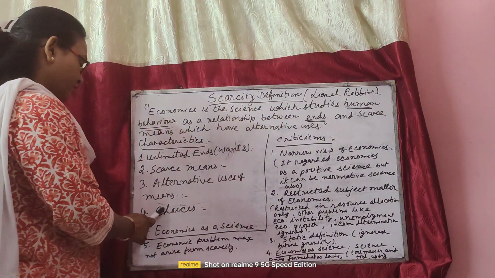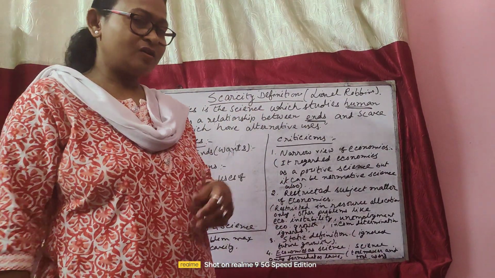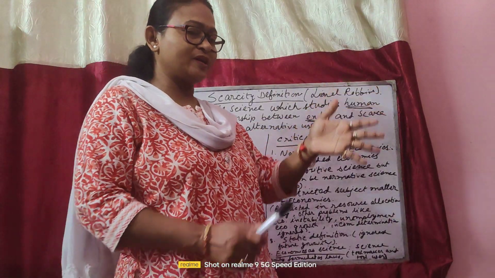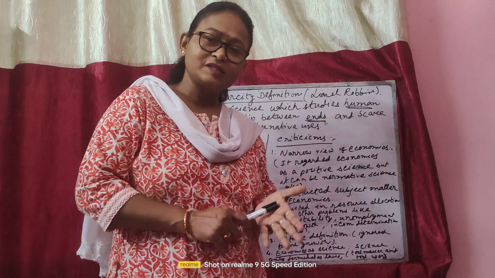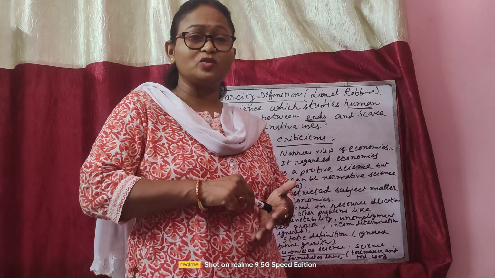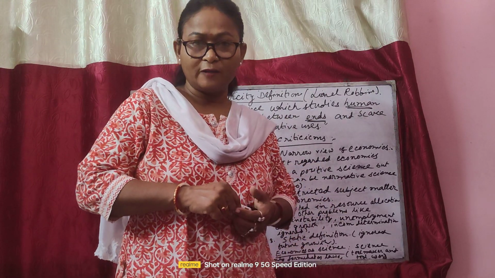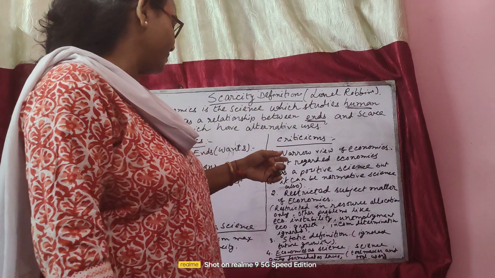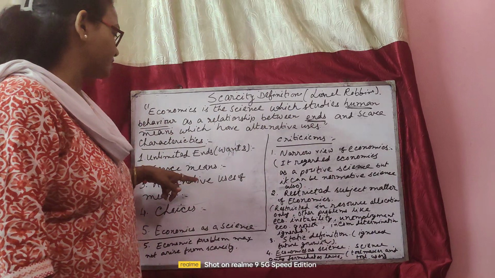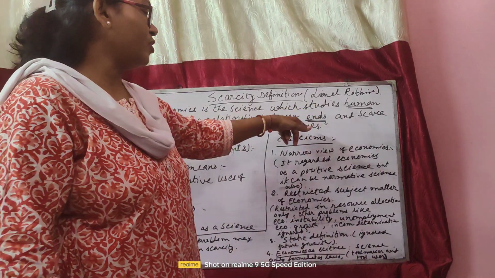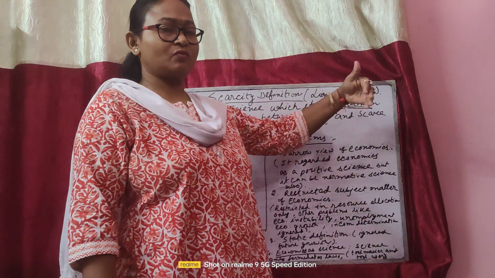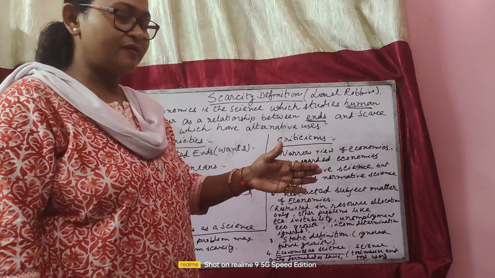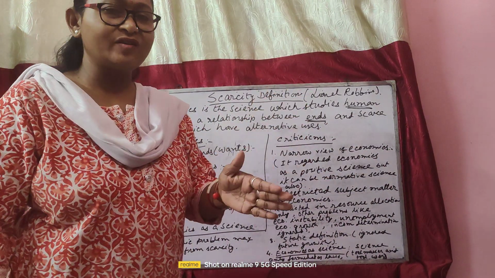And the fourth point is choices. As it is told that different lines of production are there, you have to make a choice. Different wants are also there, and you have to choose which want you will satisfy first. So as human behavior, these characteristics come in: the resources are limited and their uses are different.